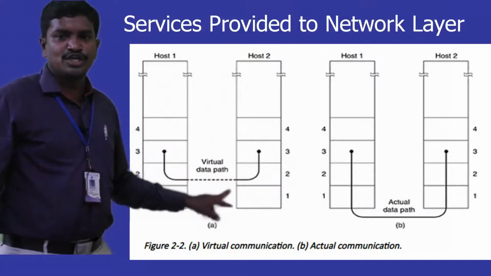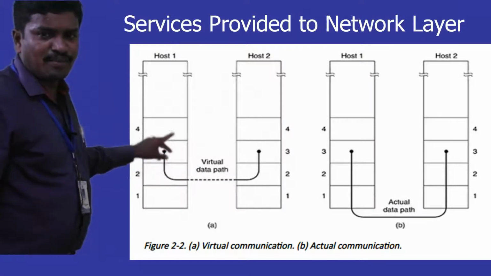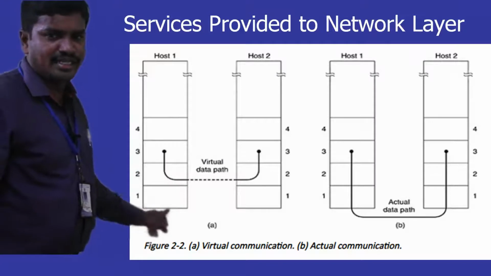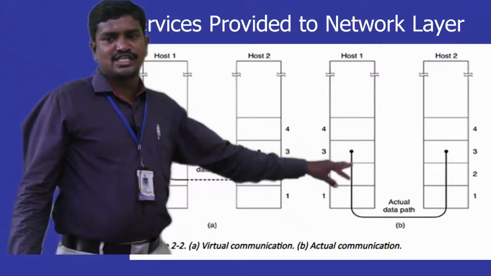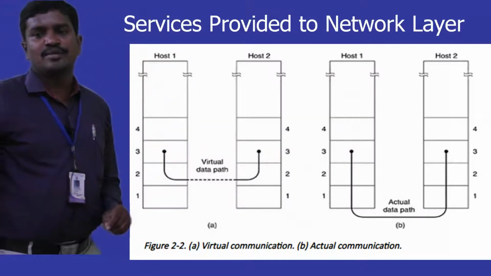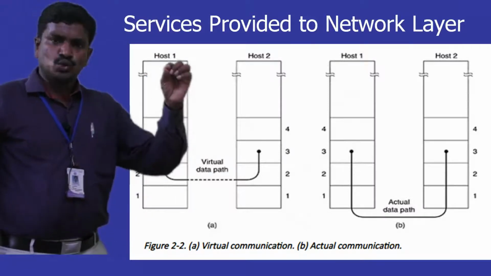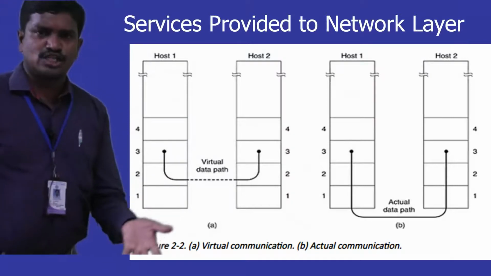But this virtual communication is implemented by traversing from the network layer to the data link layer to the physical layer, then across the physical medium, and then again receiving the signals at the physical layer, the data link layer and the network layer. So actual communication always goes through all the layers below, because data communication takes place only depending on the support of those layers.